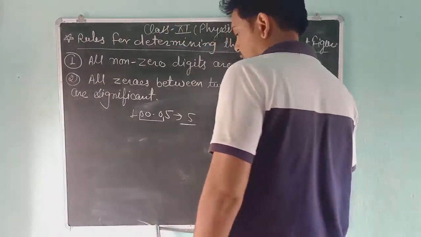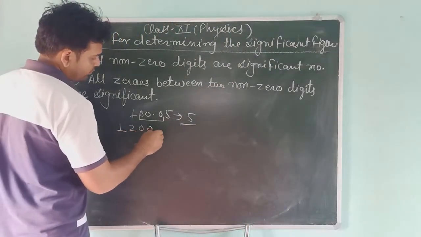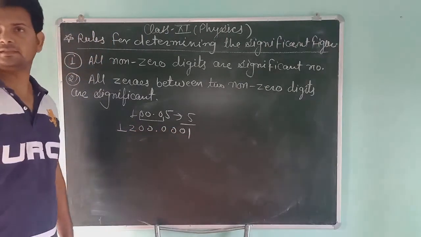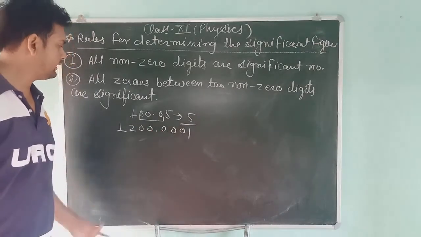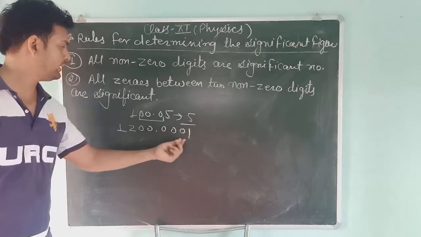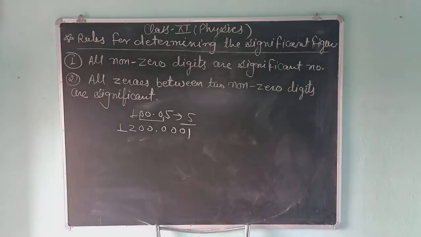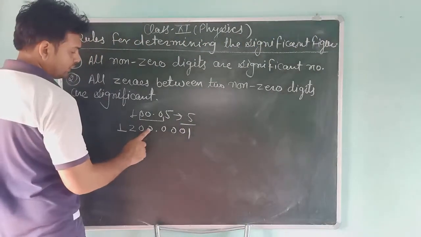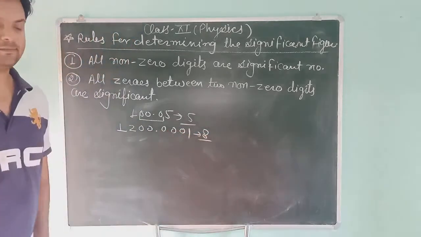Suppose that you have 1200.0001. Here you can see we have 1, 2, 3, 4, 5 zeros, and these 5 zeros are between 2 and 1, between two non-zero digits. So students, these are also significant numbers. So total significant numbers in this number is 1, 2, 3, 4, 5, 6, 7, 8. So the significant number is 8.